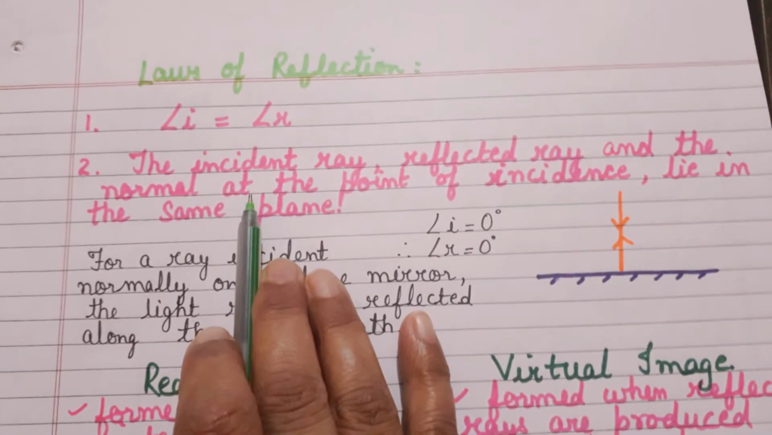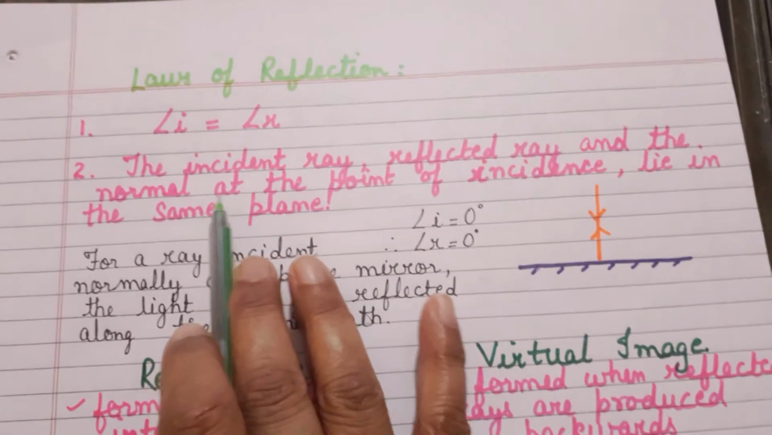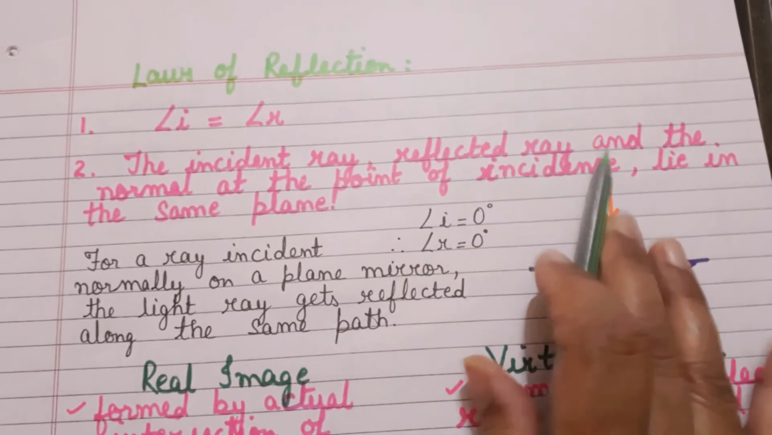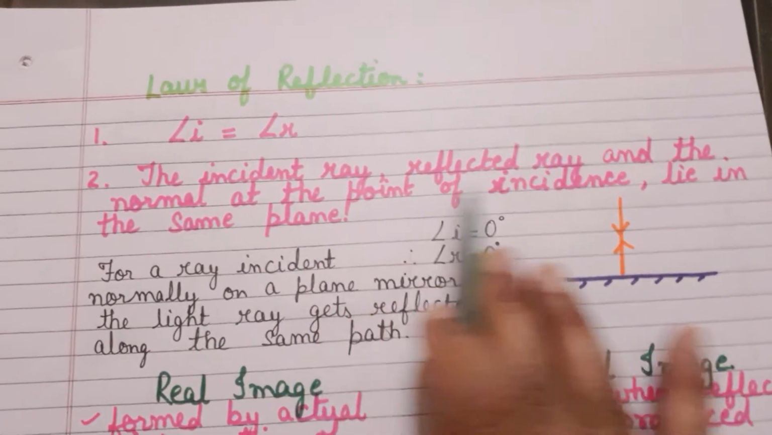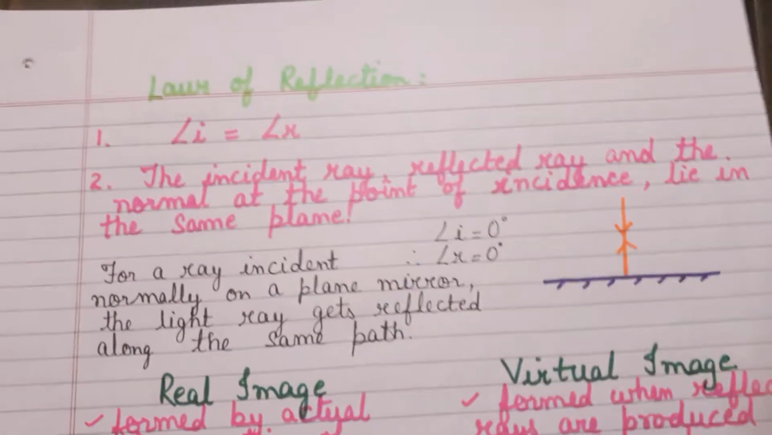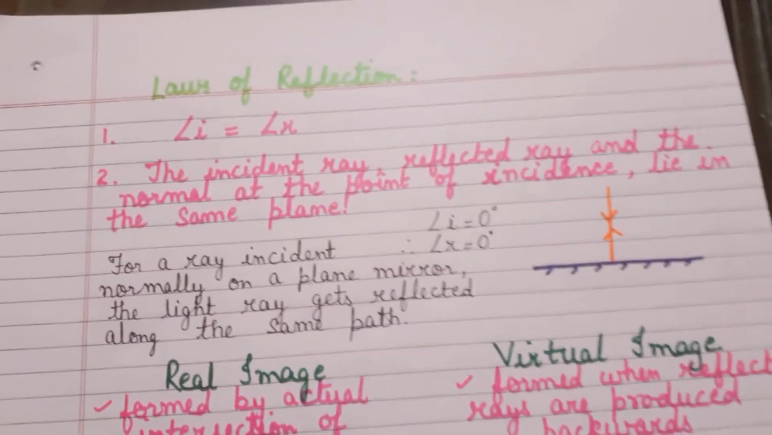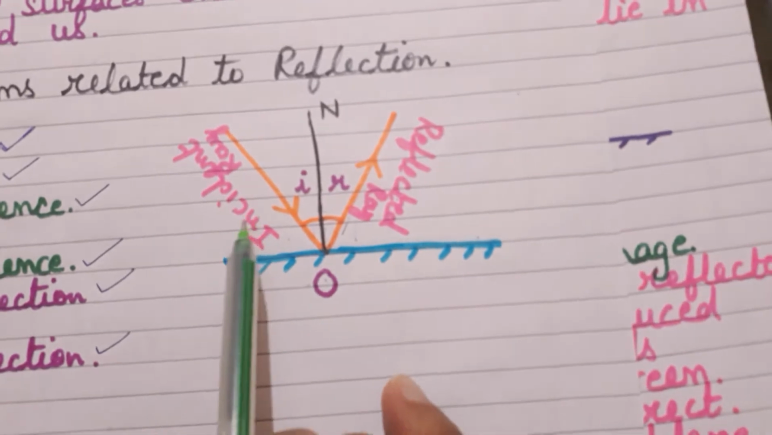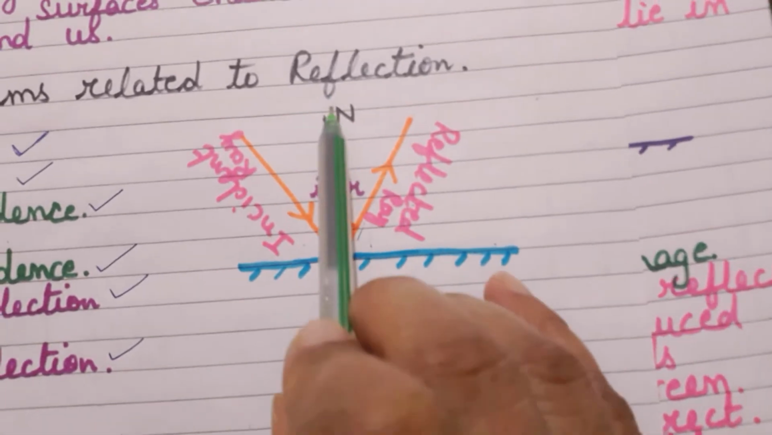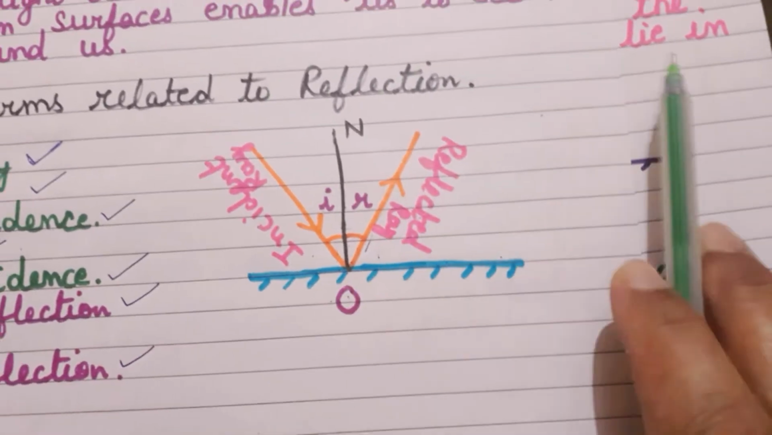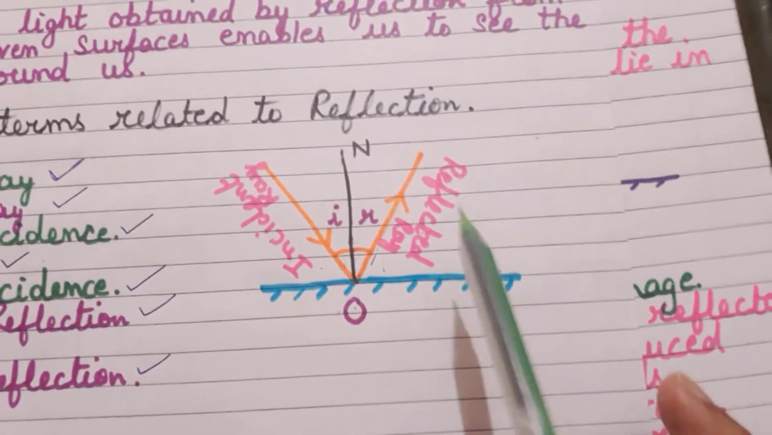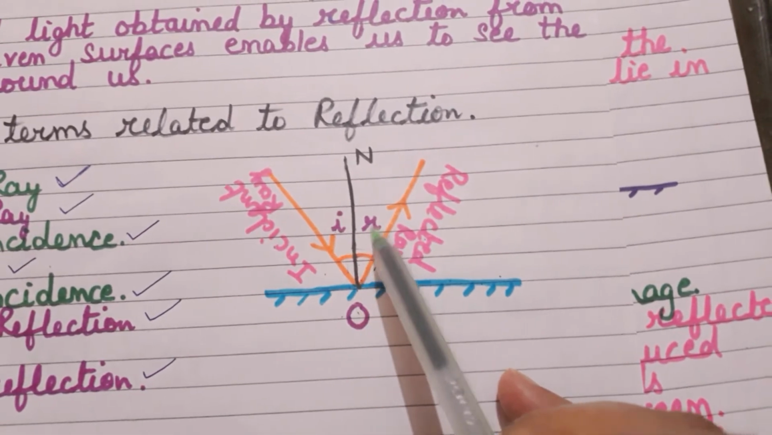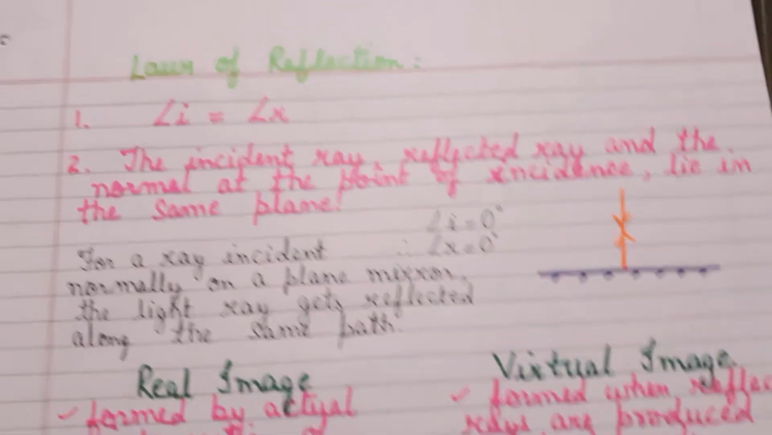And the second important law is that the incident ray, the reflected ray and the normal, they all, at the point of incidence, lie in the same plane. If you look at this diagram once again, children, you can see that the incident ray, the reflected ray and the normal are lying in the same plane of the paper. And I told you that angle of incidence is always equal to angle of reflection. So these are the two laws of reflection which you should know.